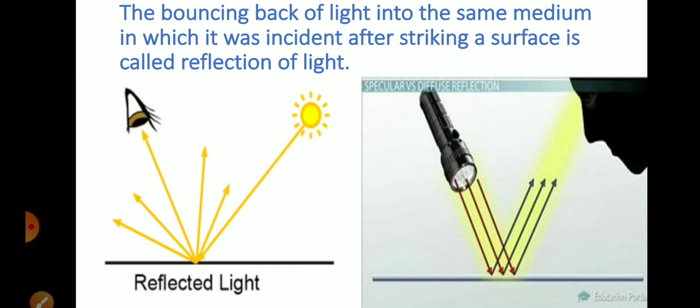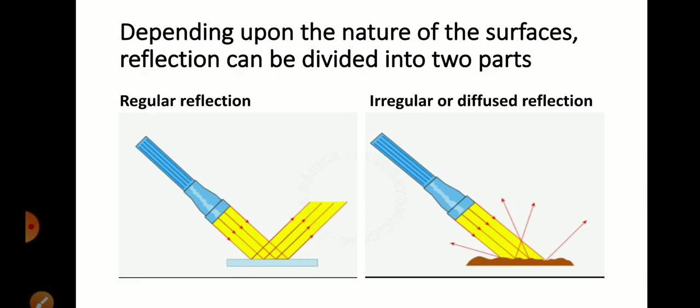After falling on a surface and striking it, it bounces back in the same medium, and that is known as reflection of light. And due to reflection of light only, we are able to see different objects around us. Fine, children?